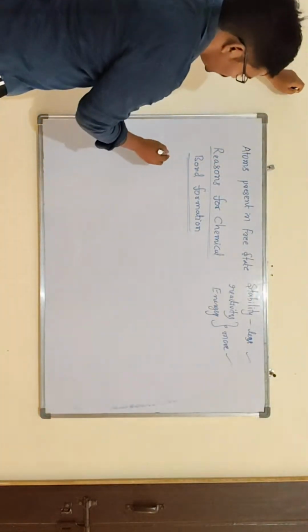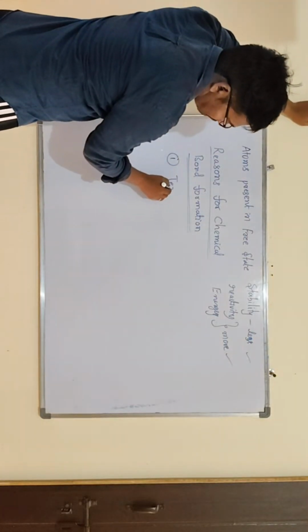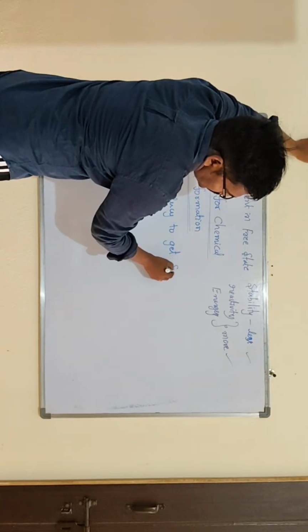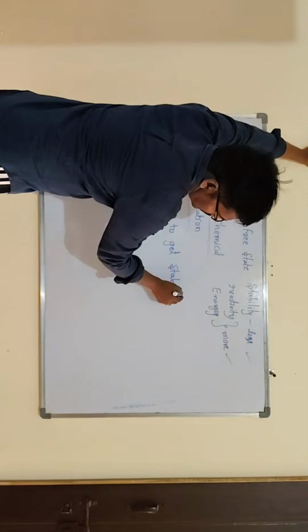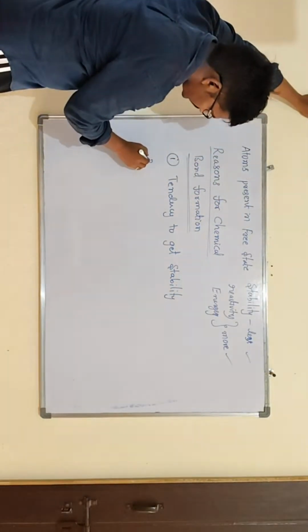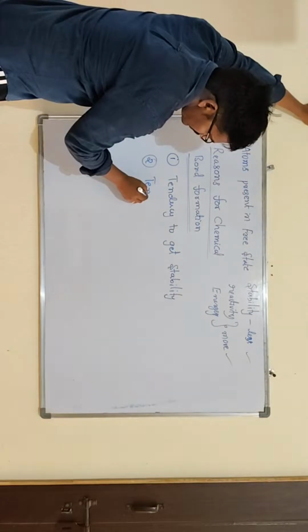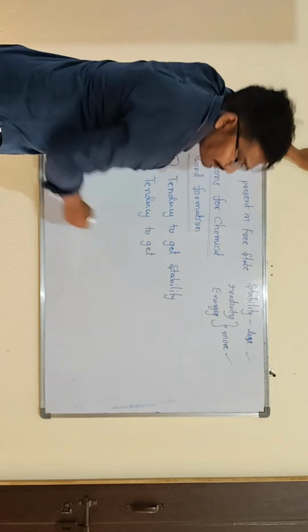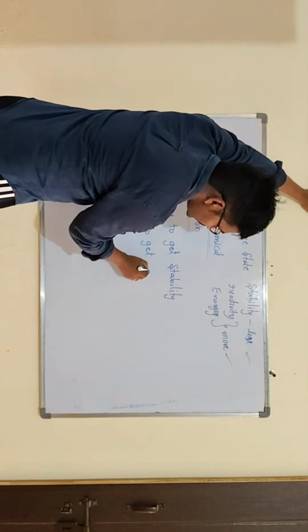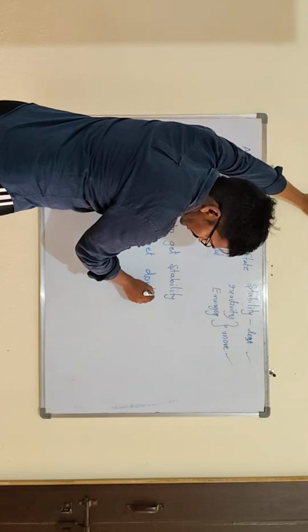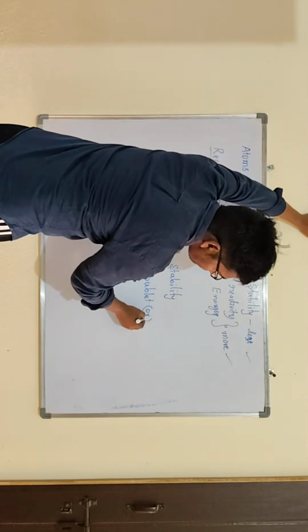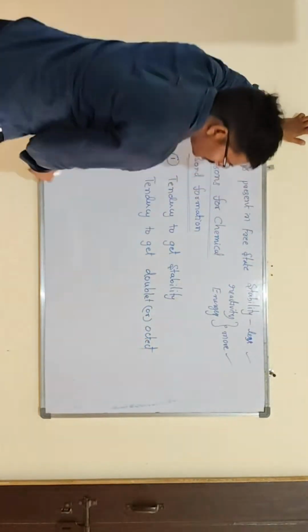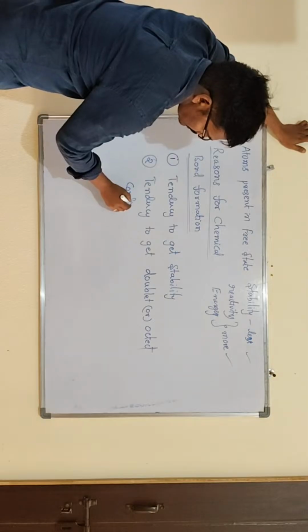First, the tendency to get stability. Second, the tendency to get doublet or octet configuration.